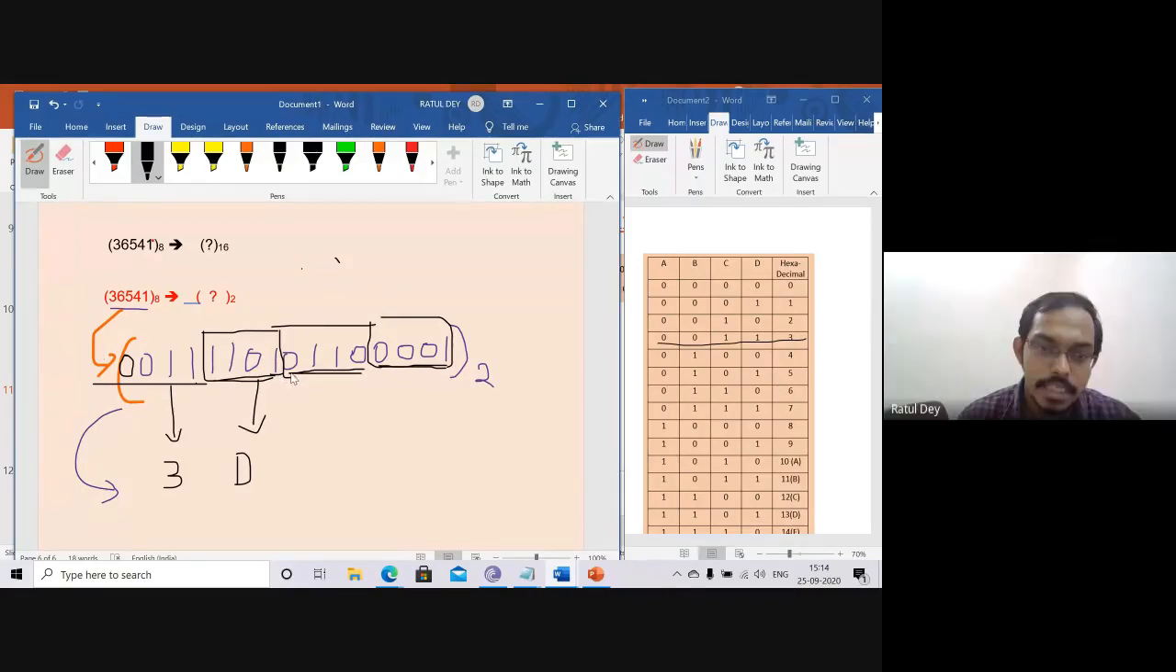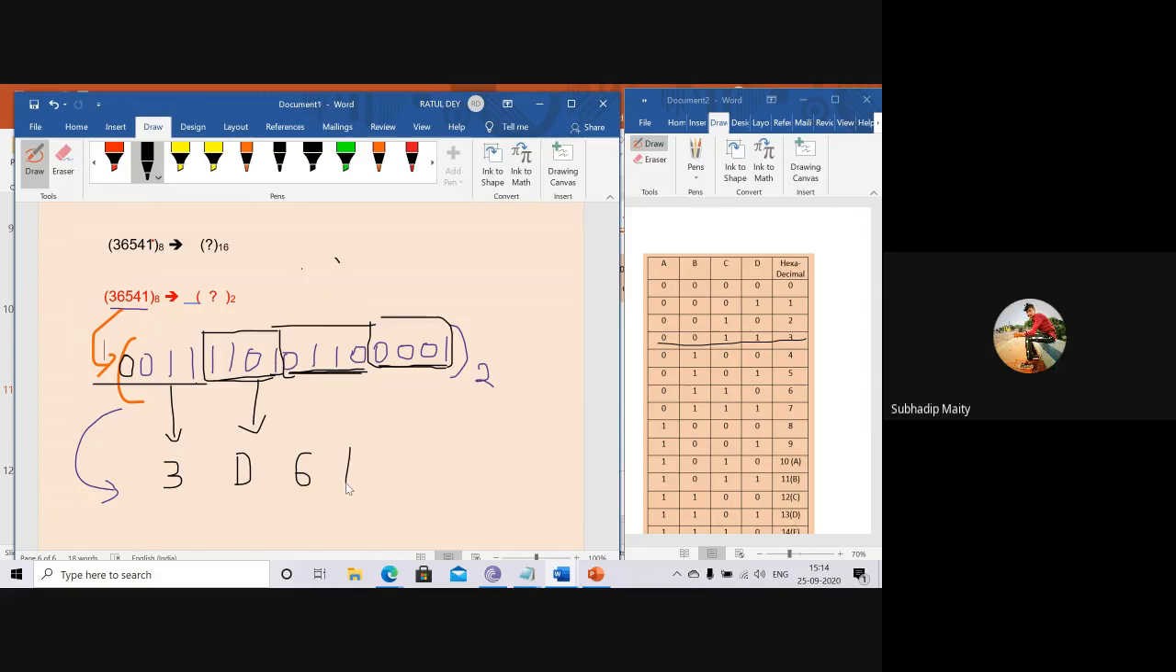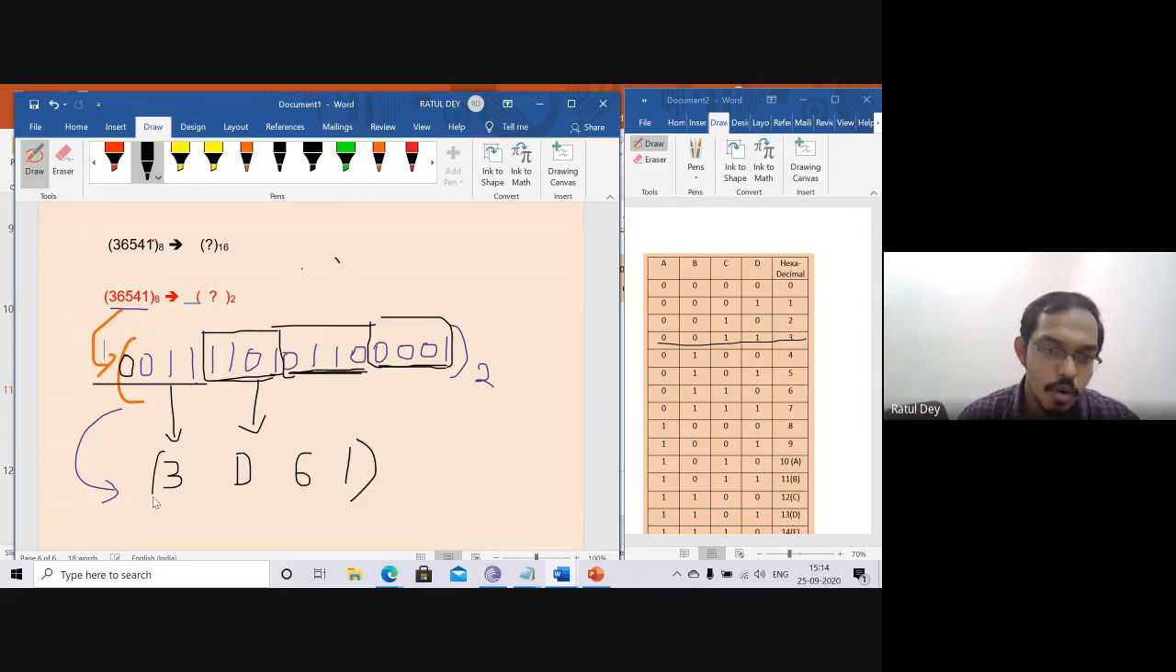Next is 0110. 6. This value is 6. Now what is the last one? 0001. That is 1. So we can say this is the hexadecimal of this number. So I hope all of you identify how we can do that.